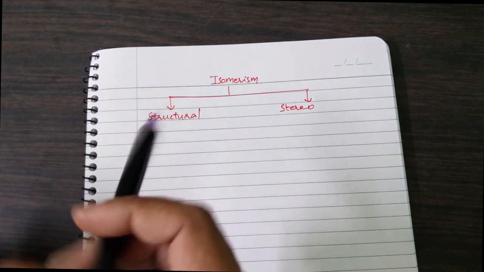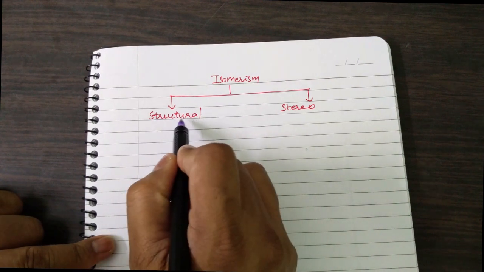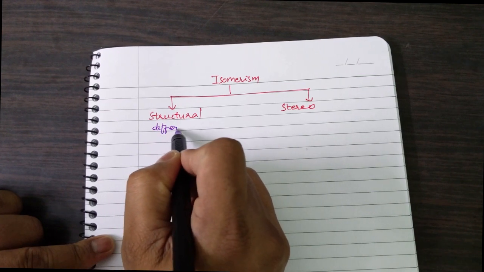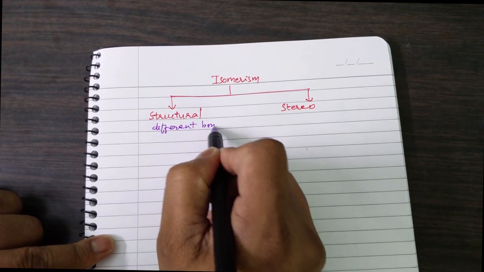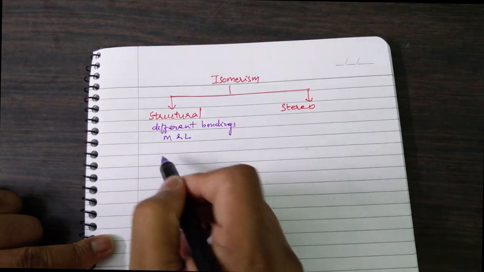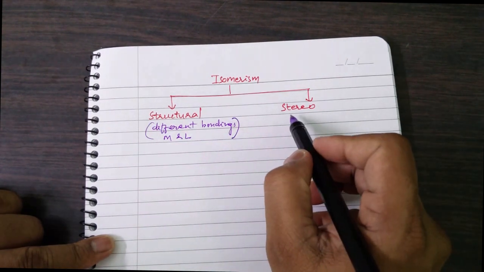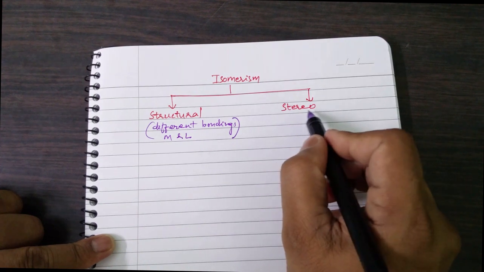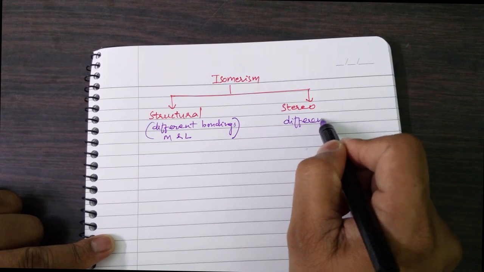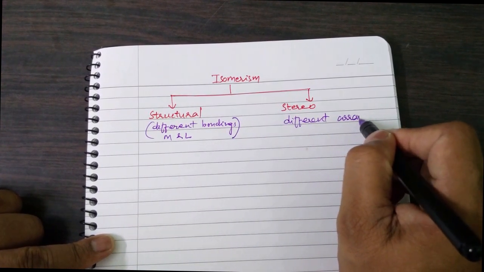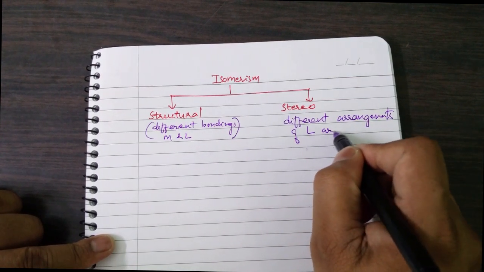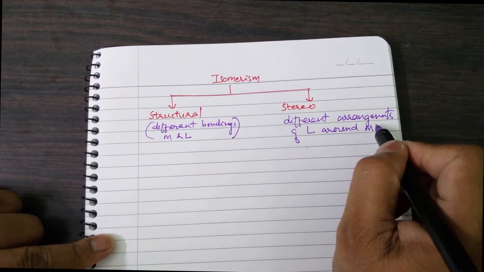Students, as we have seen earlier during the introductory part, structural isomerism is due to the different bonding between the metal and the ligand. Whereas stereoisomerism is due to the different arrangement of ligands around the metal atom or the metal ion.